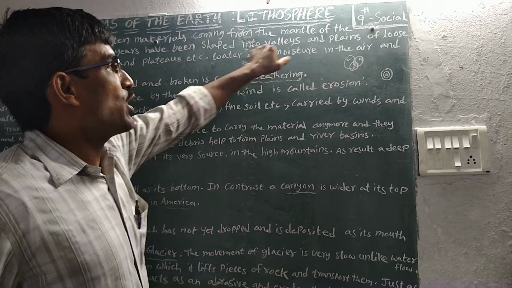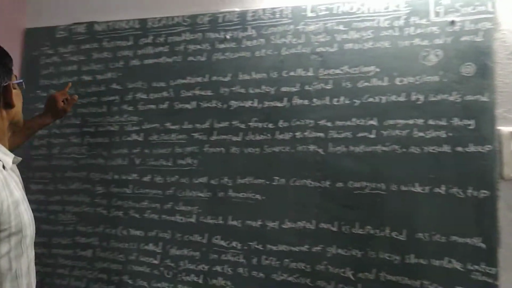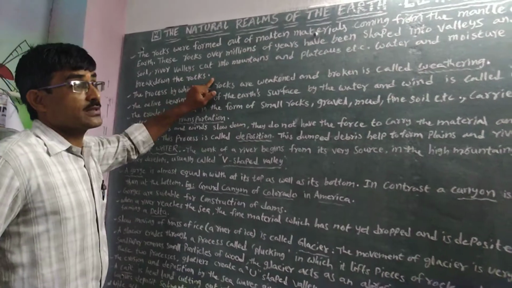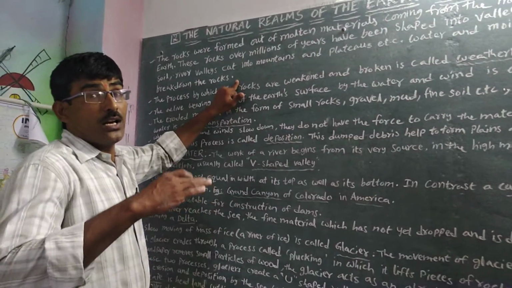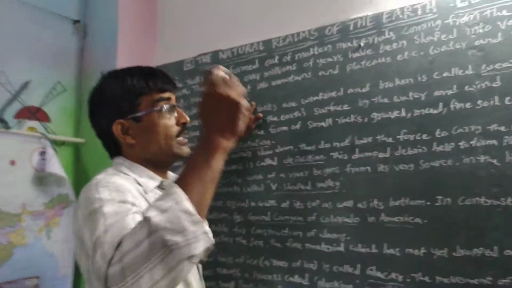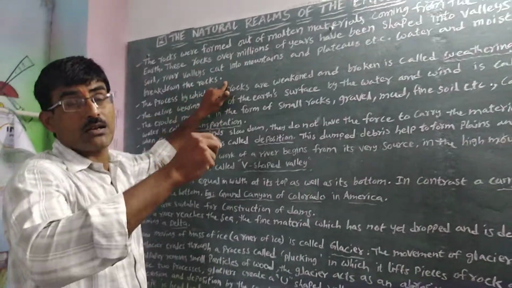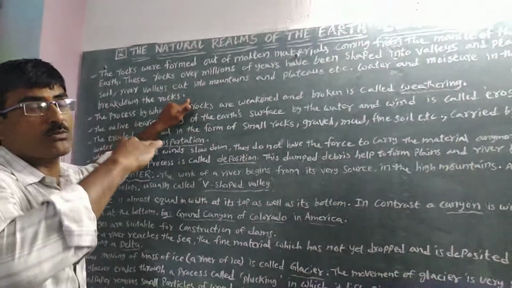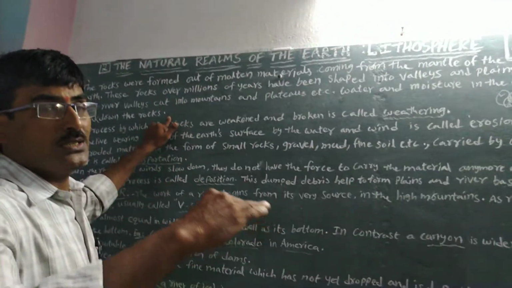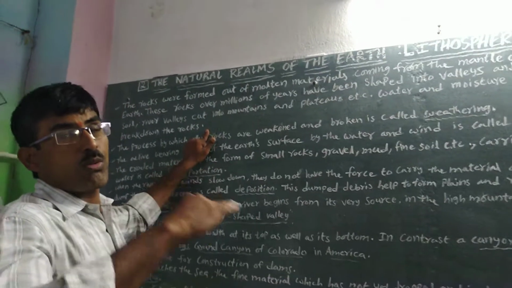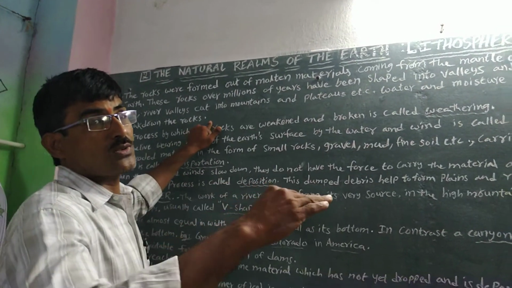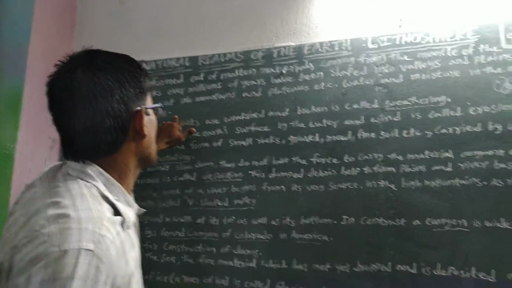Water and moisture in the air break down the rocks. This process happens over time, and water cuts the rocks into soil, plateaus, mountains, and plains are also formed in that area.